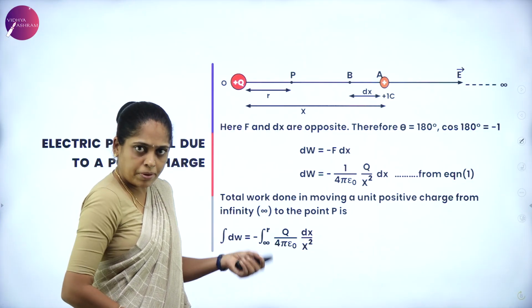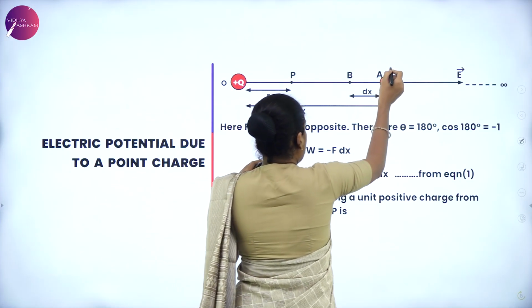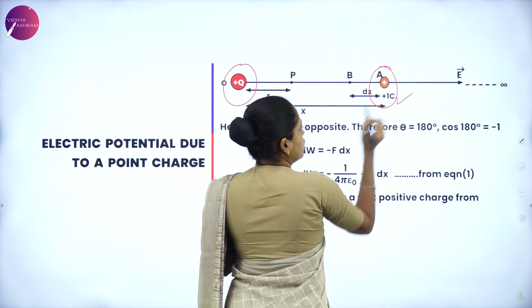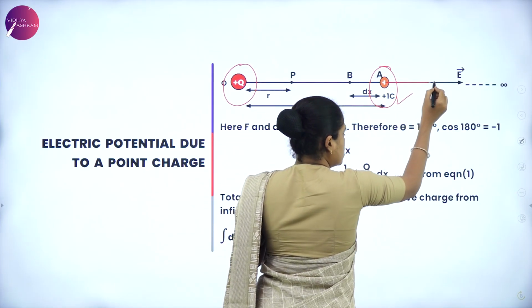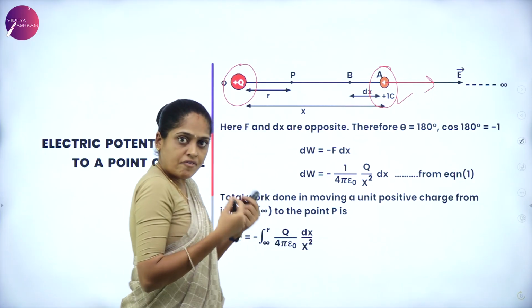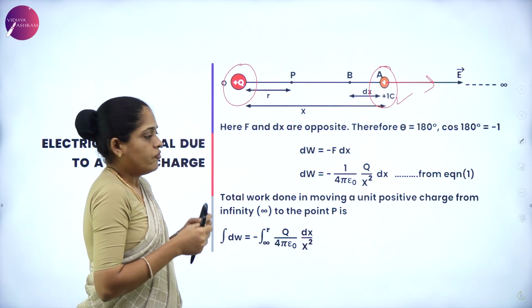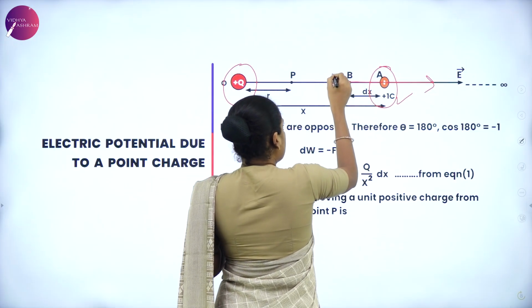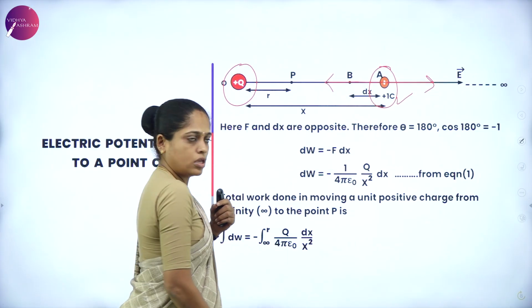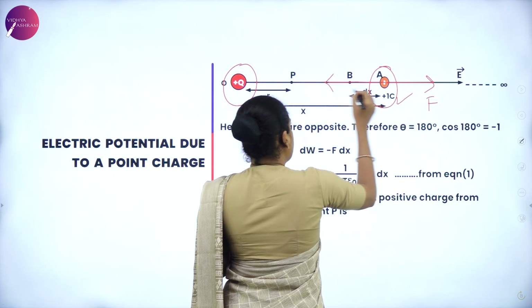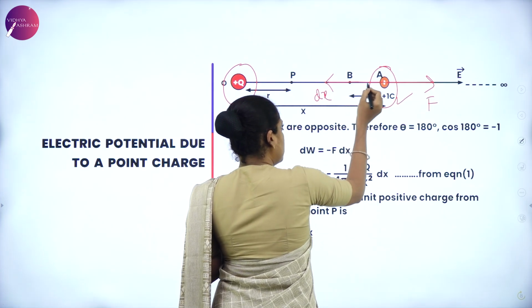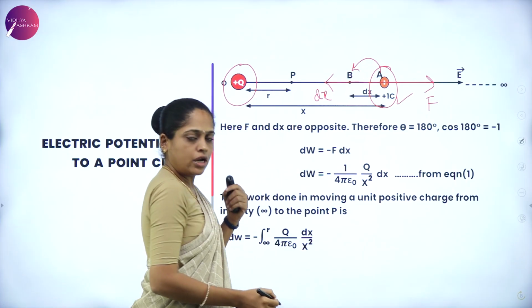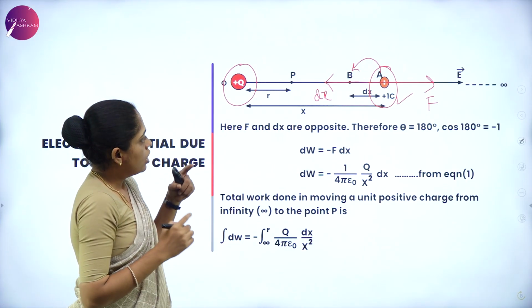Once again, I'll repeat this. The force experienced by the unit positive charge is repulsive force, meaning away, but we are taking that charge in the opposite direction to that force. This is the direction of displacement, that is, the charge is moved from point A to point B. Now look at this.